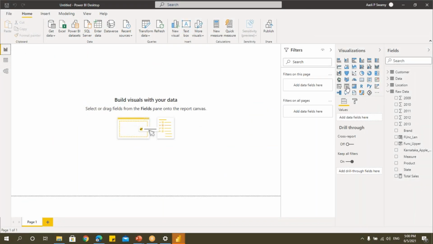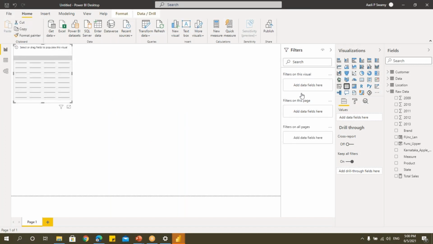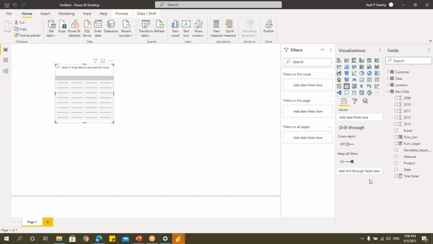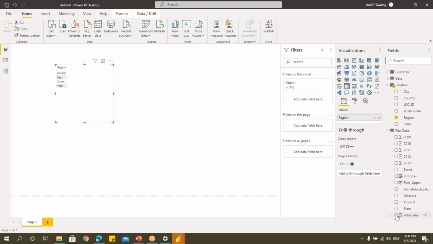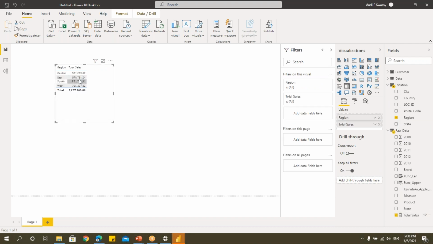Let's go to this canvas. I'll take one table, just one table, and then I'll take, let's say, this region, and if I take this total sales, you can see that I'm getting this total sales here. That is, when I drag and drop, the calculation will happen. That is a measure.